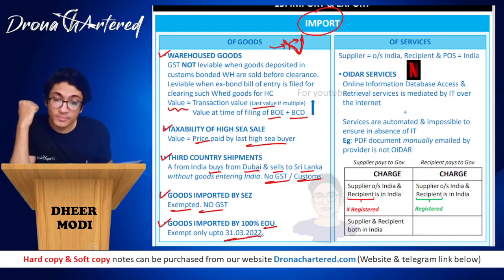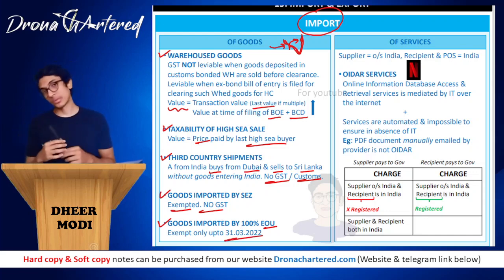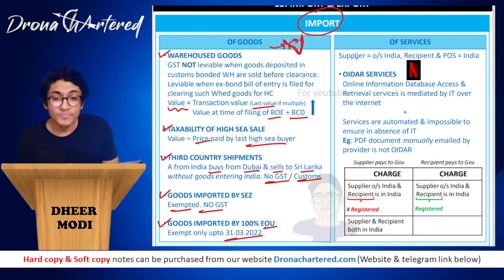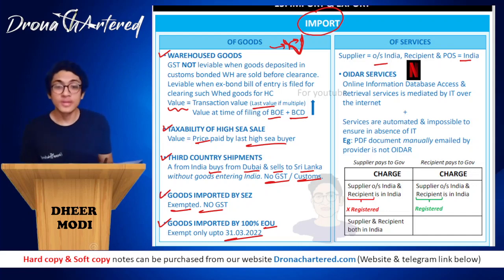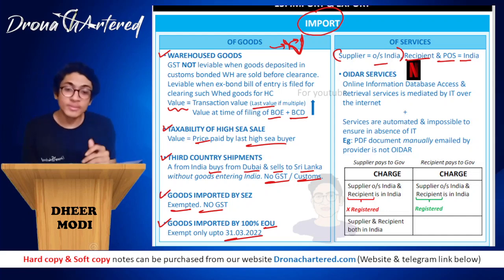So it will be exempt up to 31st March 2022. Now coming to your next part, that is of services. So of services, if your supplier is outside India and recipient and place of supply is in India, that means when is it considered as import of service? That is only when your supplier is outside India and your recipient and your place of supply both have to be in India, only then it will be considered as import of services.